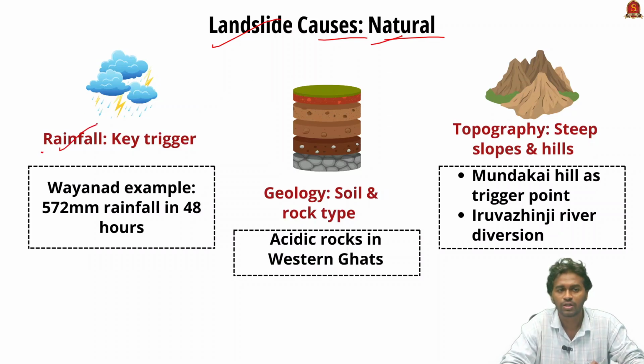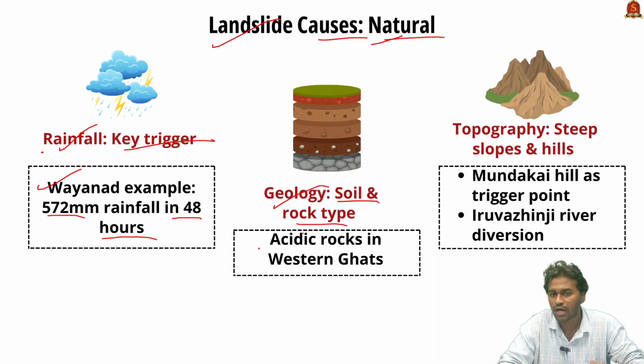The first major reason is rainfall. It is a key trigger. For example, prolonged or heavy rainfall can saturate the soil and make the region unstable. In the case of Wayanad, the district received 572 millimeters of rainfall in just 48 hours before the disaster. The second natural reason is the geology of a region, for example the soil and rock type. Acidic rock and acidic soil are highly vulnerable to saturation, and unfortunately the Western Ghats has acidic soil.